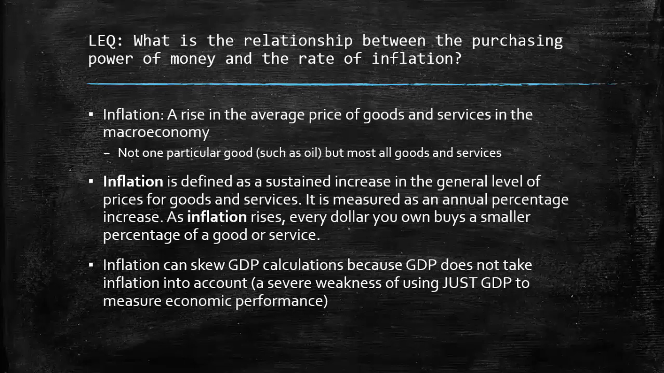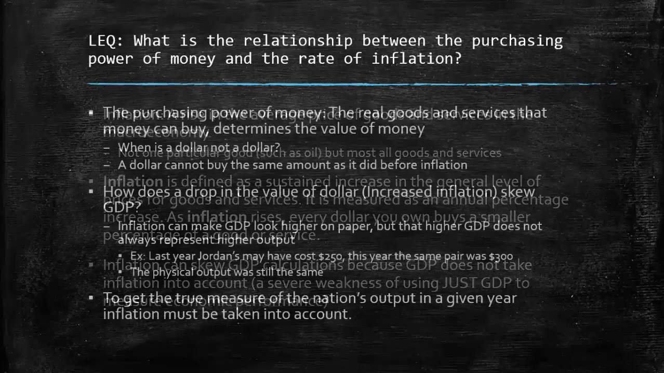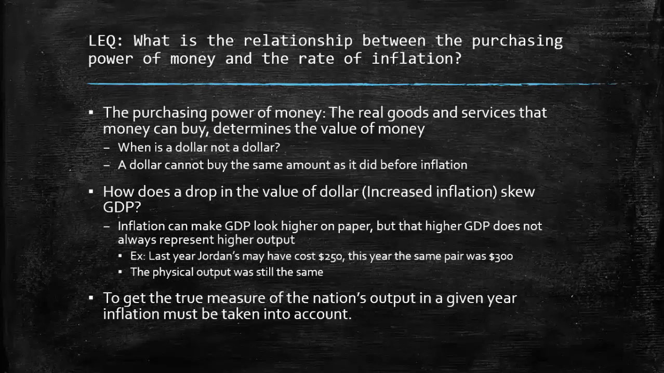In the year 2014, if a pair of Jordans cost $250, in the year 2015, a pair cost $300, well, the net product is still only one pair of Jordans. So GDP, without taking inflation into consideration, can be misleading. So remember, when we're talking about inflation, we're talking about the purchasing power of money. That is, is your dollar really worth a dollar?